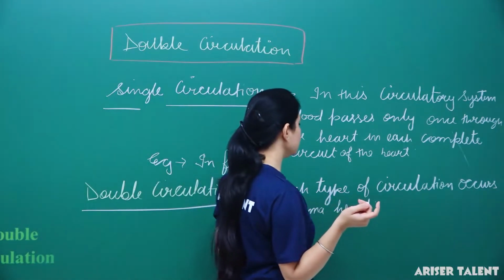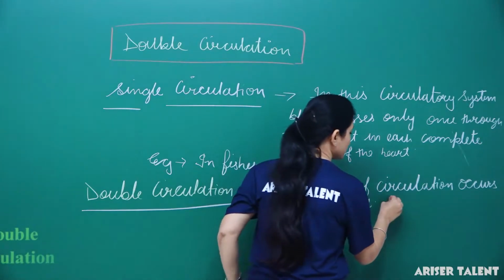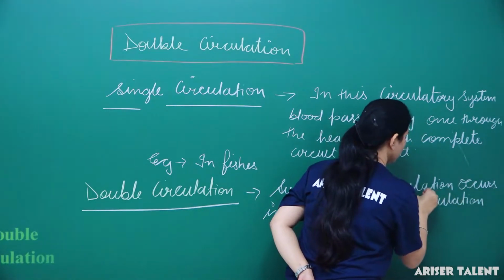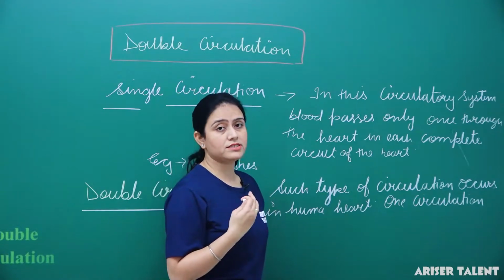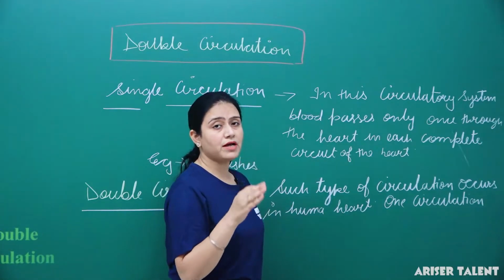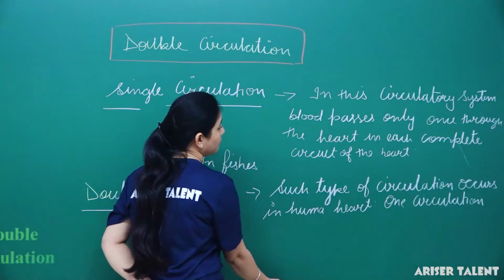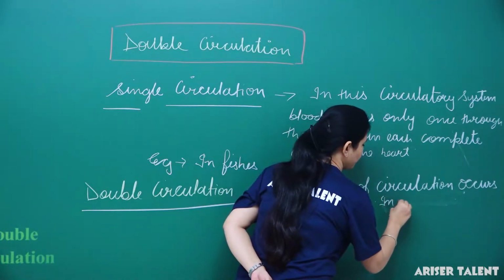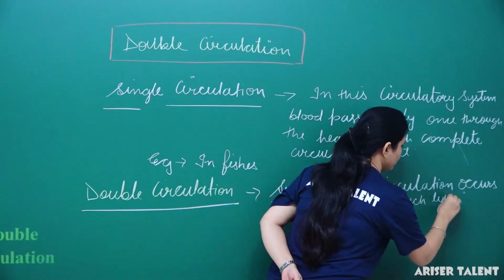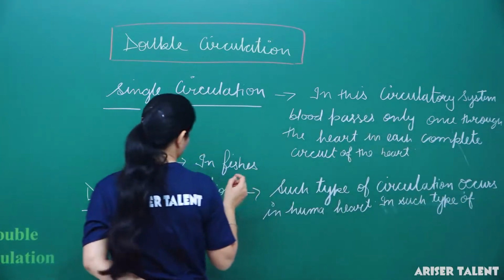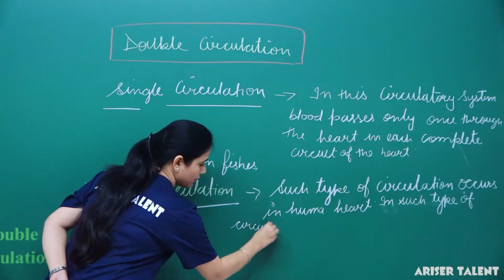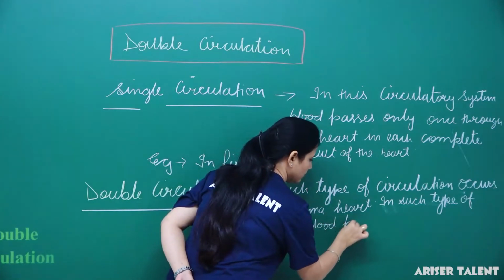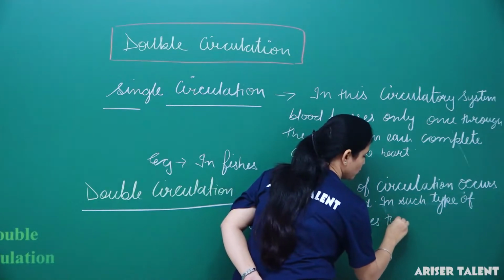So we can mention that in such circulation, the blood passes twice through the heart.